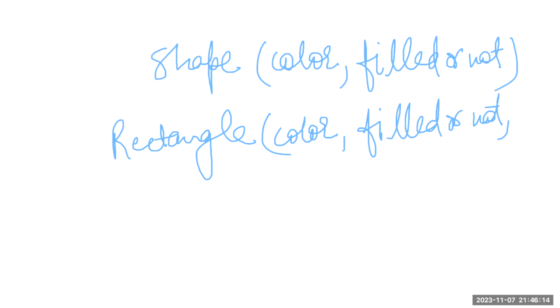The rectangle also has a color, and can be filled or not. But apart from these two properties of the rectangle, color and fill, there are some other properties present inside the rectangle, which are the length of the rectangle and the width of the rectangle.